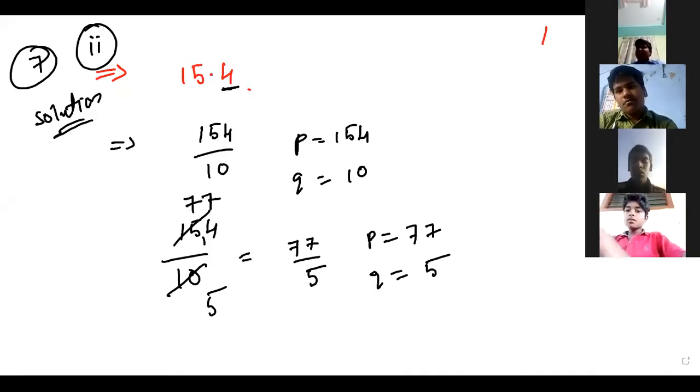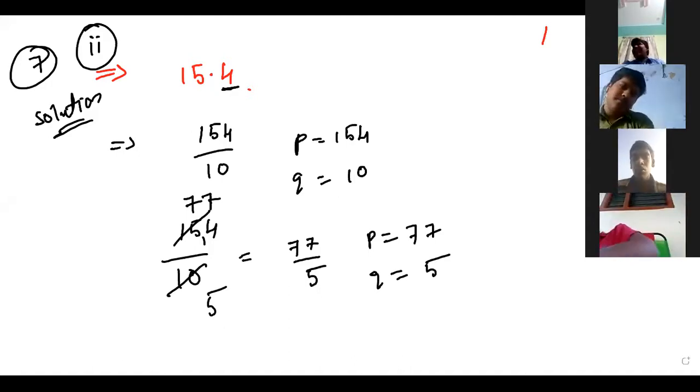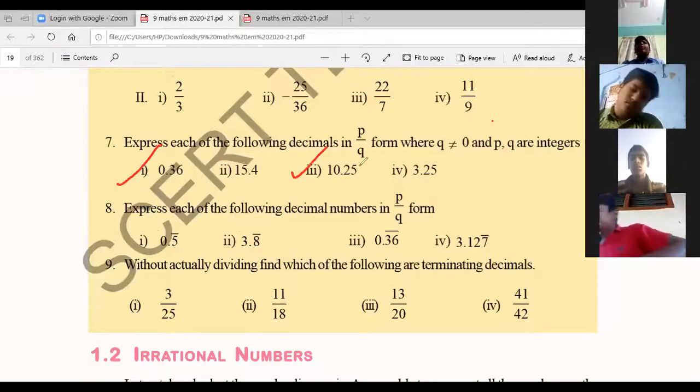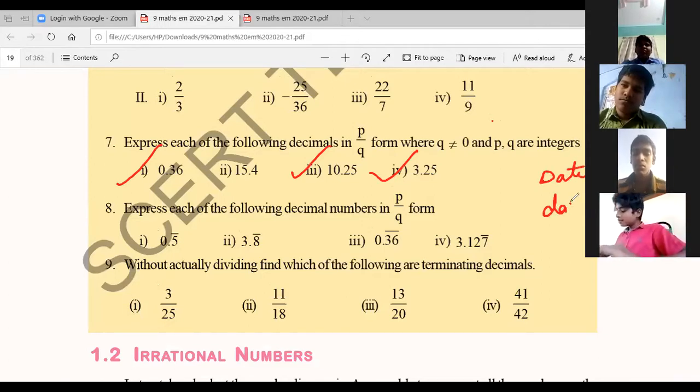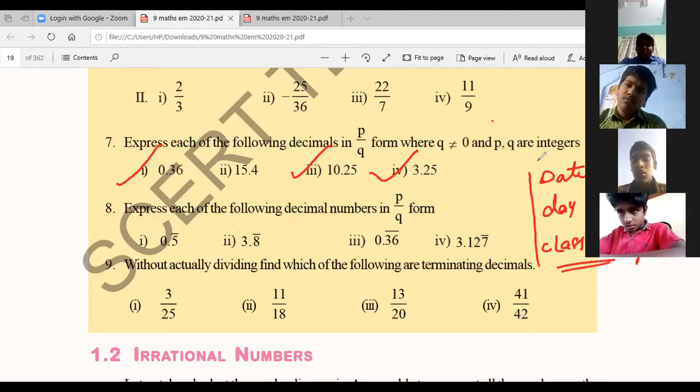Please solve these problems. I'll check everything, Nana. These are 1, 2, 3 problems of homework. Now try yourself and remember one more thing. When I give you the homework, you must write the date of the homework, the day of the homework, and the class timing. You must mention these three things in your homework page.